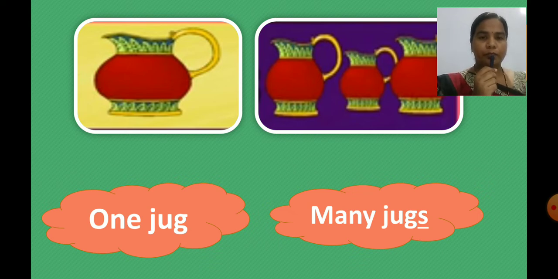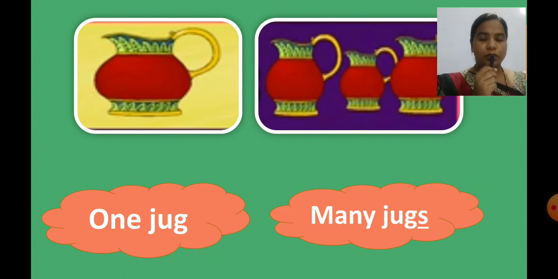So children, in the first picture, one jug. In the second picture, many jugs. It means more than one. So children, what did we do here? We add s at the end of the naming word jug.